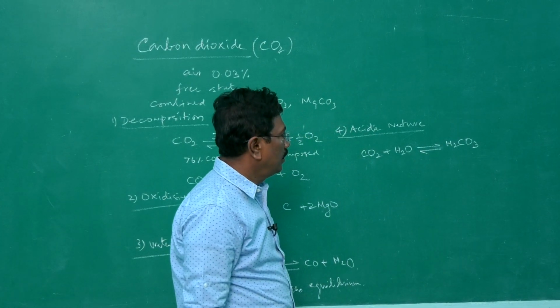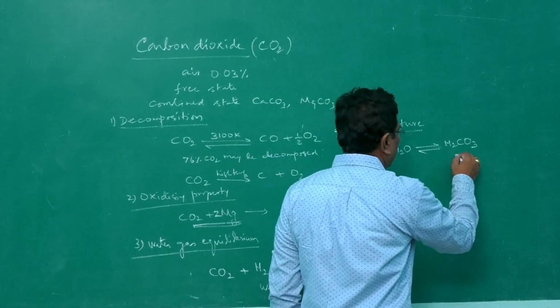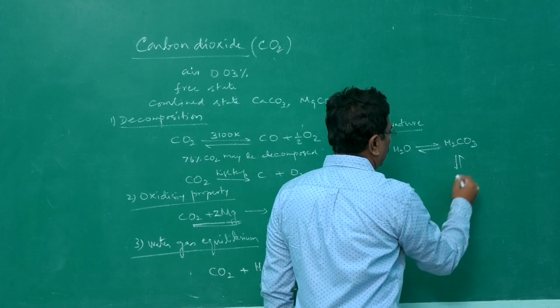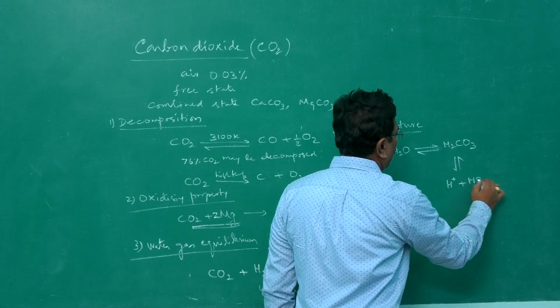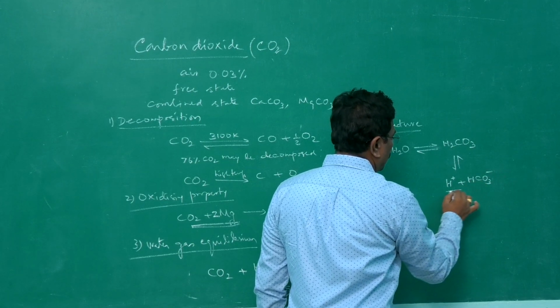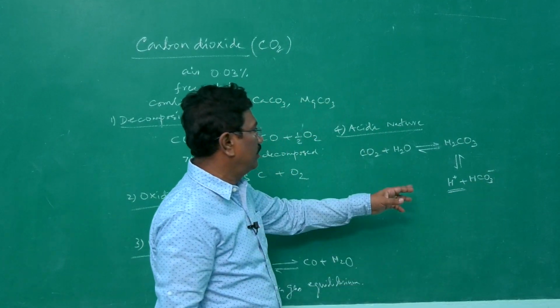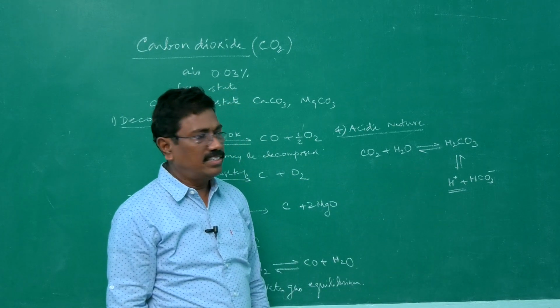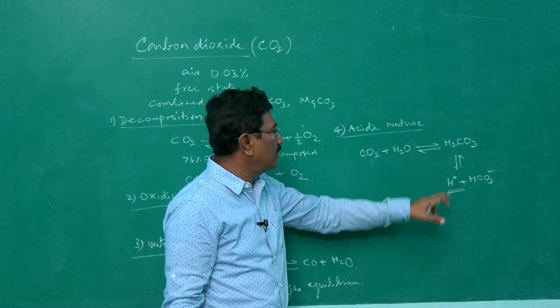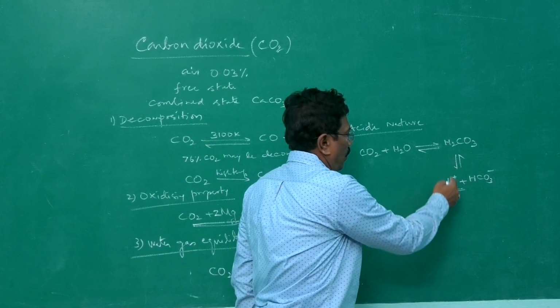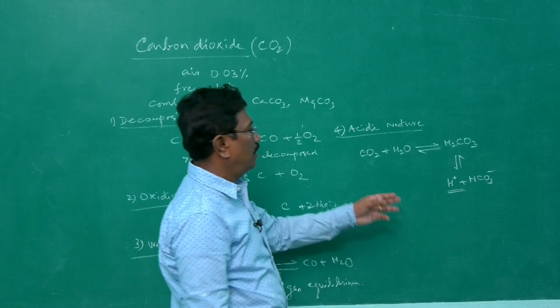Carbonic acid. The carbonic acid, being acidic, gives out hydrogen ion and bicarbonate ion. It is because of the liberation of hydrogen that it is said to be weakly acidic. Carbon dioxide with water forms carbonic acid. The carbonic acid gives out H plus, therefore it is acidic.